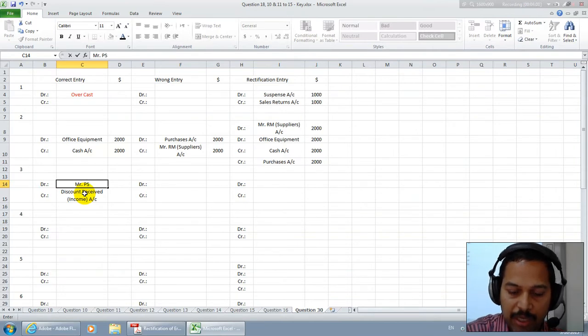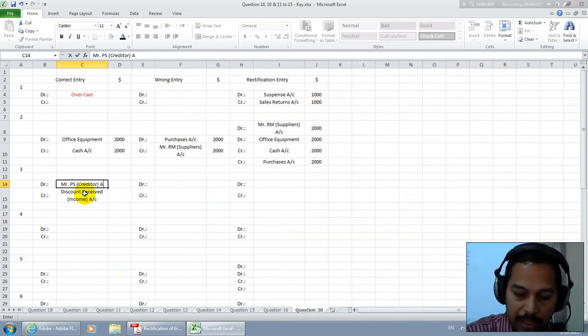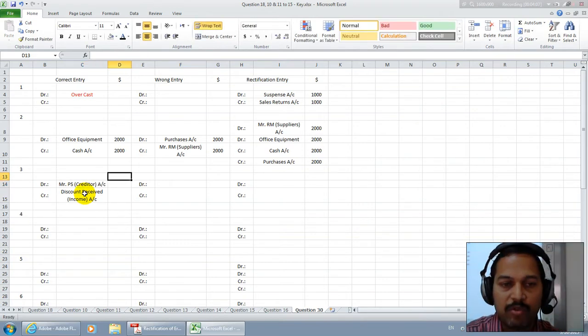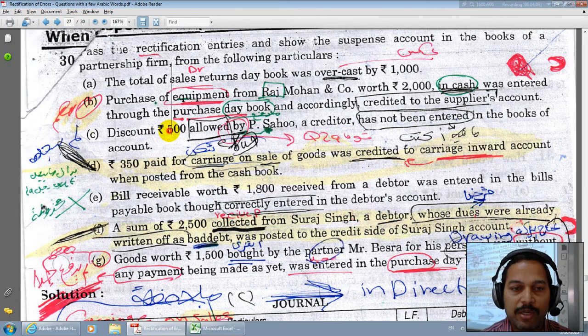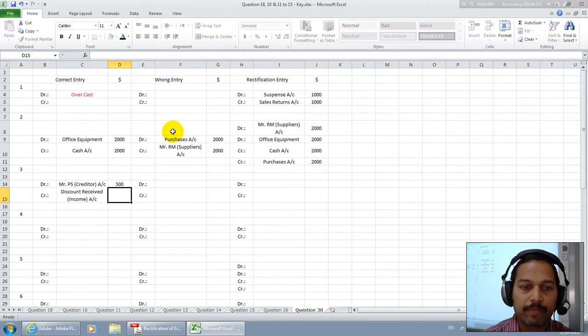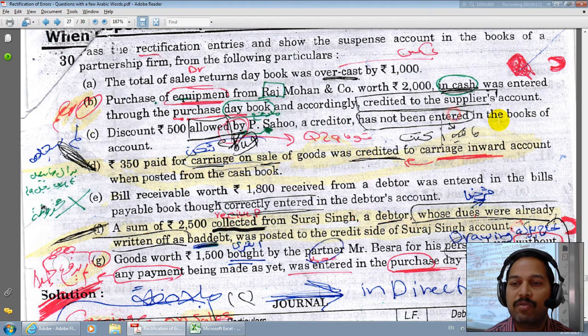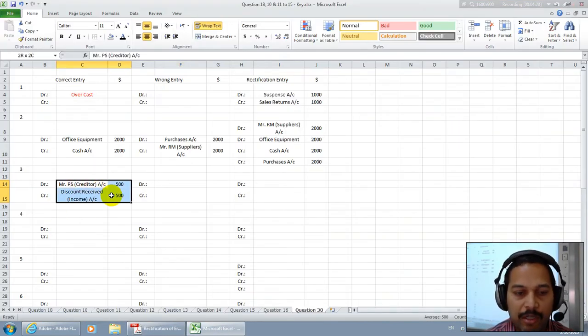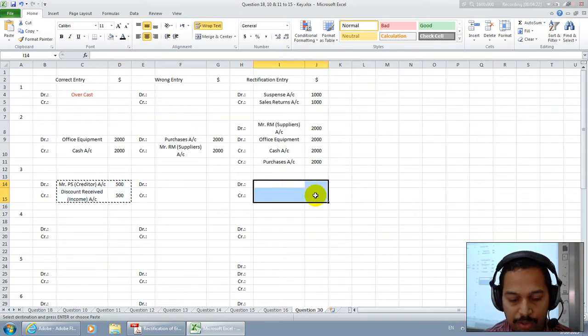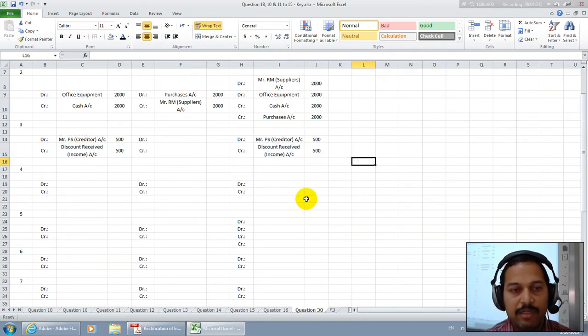Who is he? He is a creditor. He is giving discount of how much value? The value was 500. What is the mistake here? There is no mistake as such. They say it has not been entered, they have not recorded. Now you record it, there is no error of posting here, just record the same, and that ends the matter.